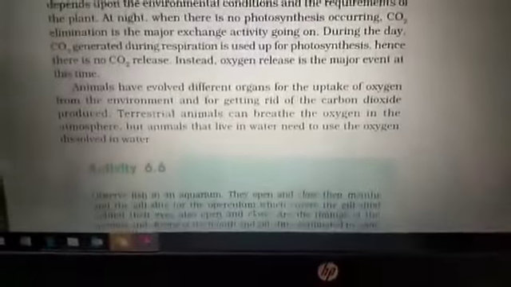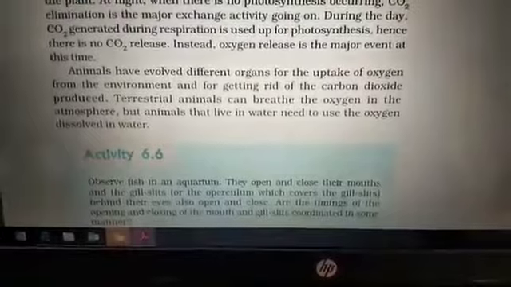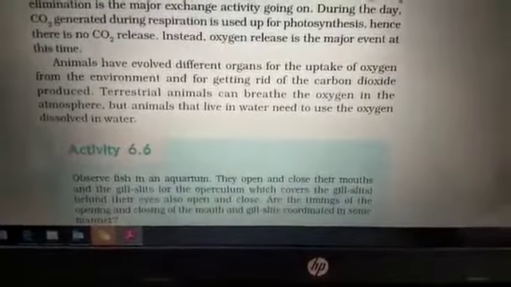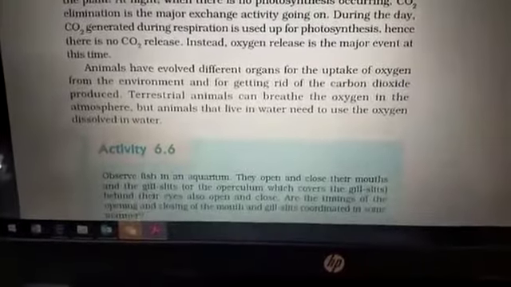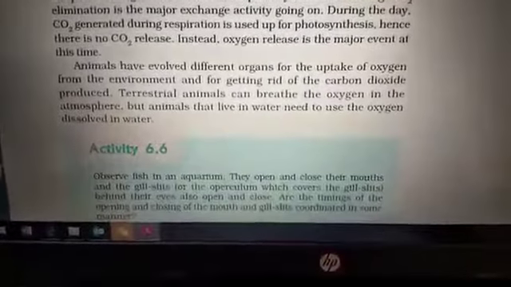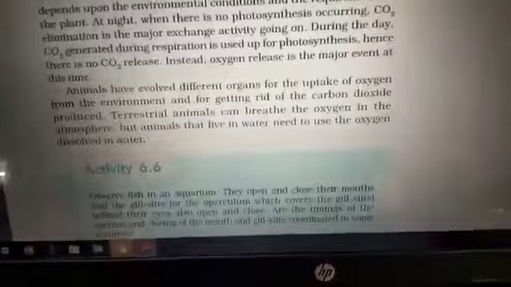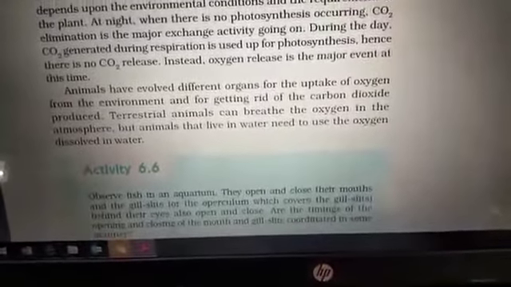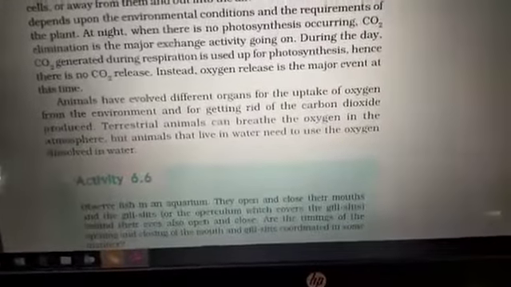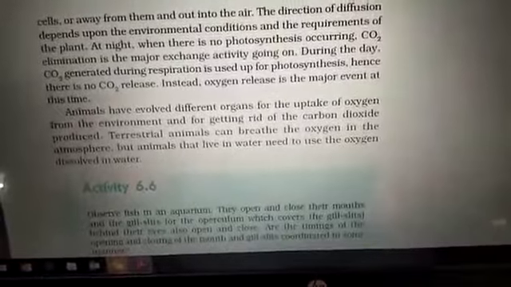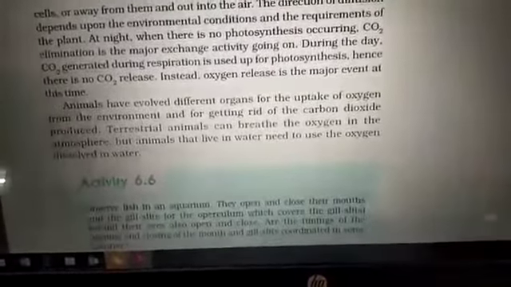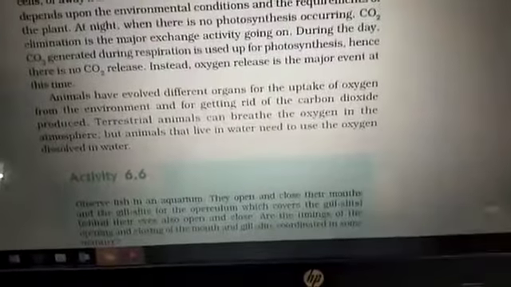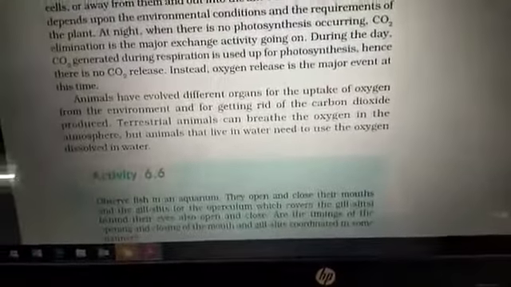In animals, if we see terrestrial animals, they have different organs to survive. If we start with annelids, they have a respiratory surface, that is skin. Then arthropods have spiracles. Then some of them have book lungs to carry out their respiration. So different organisms, at their level of complexity, have different organs to respire.